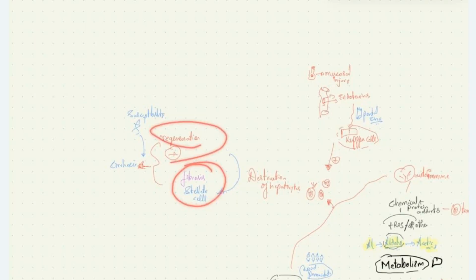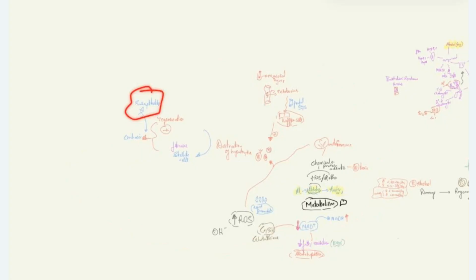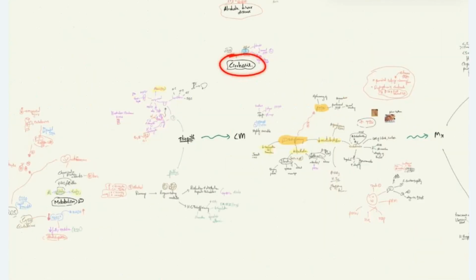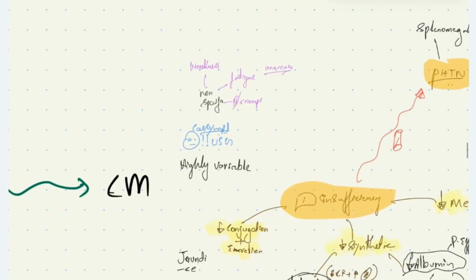On top of all these things, genetic susceptibility is also required for developing cirrhosis. This is all about the etiopathophysiology of cirrhosis. Now let's see what the clinical manifestations seen in cirrhosis are. Please note, the clinical manifestations seen in cirrhosis are highly variable. Some patients are asymptomatic and are only picked up on doing ultrasound for other causes. Some patients may present clinically with non-specific symptoms like weakness, fatigue, muscle cramps, anorexia, etc.